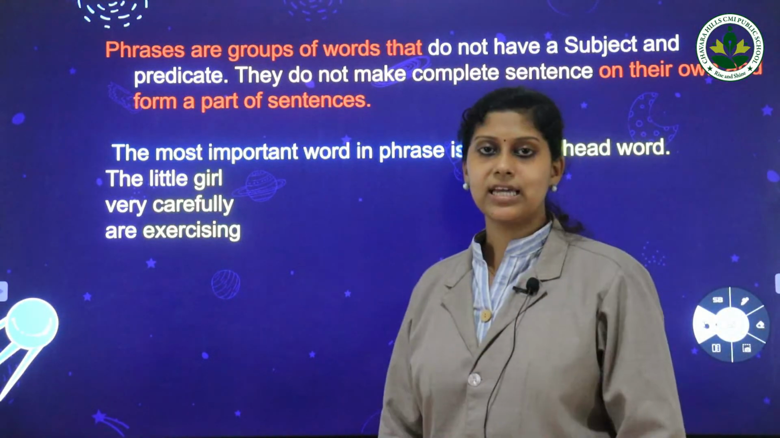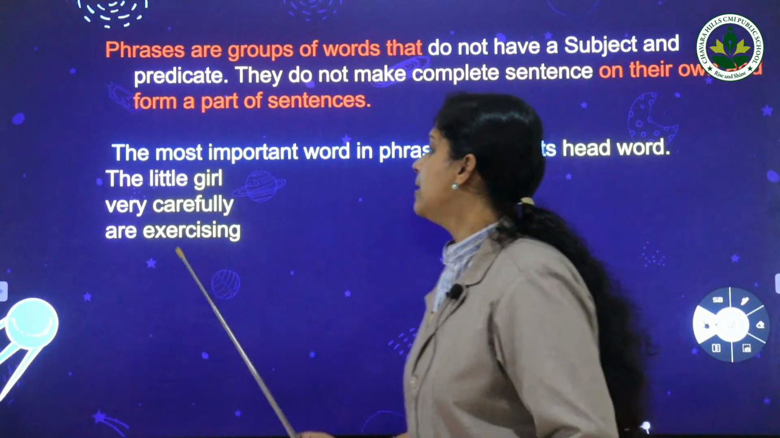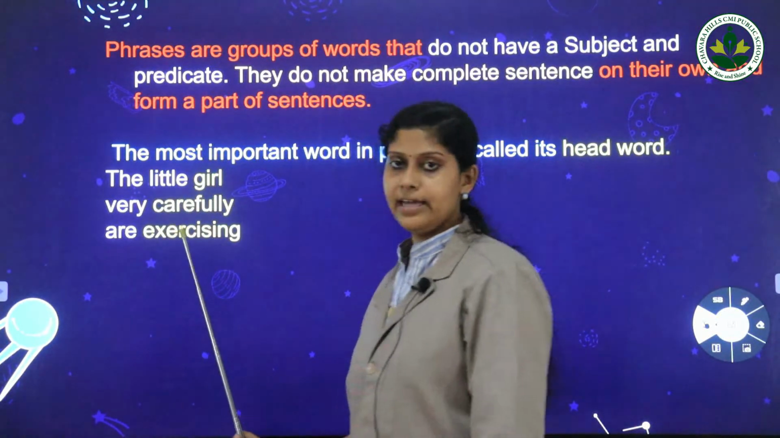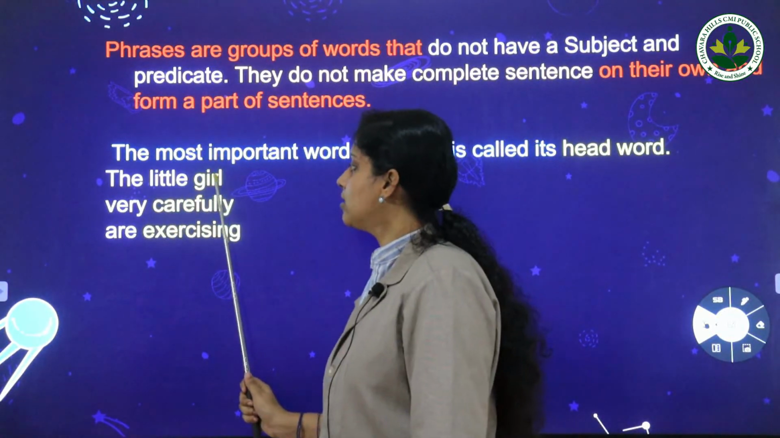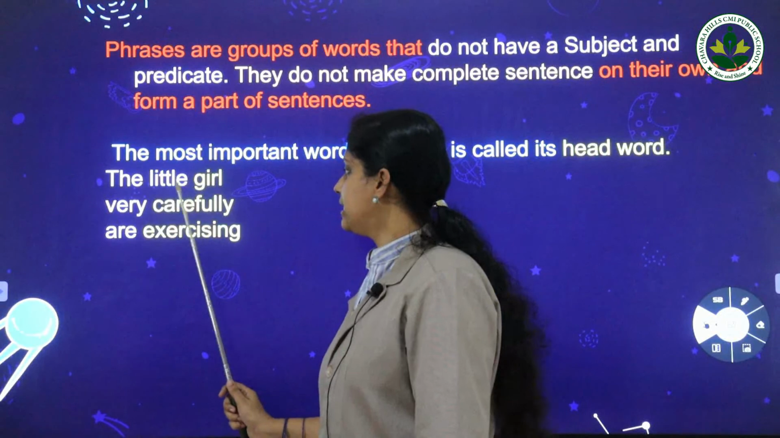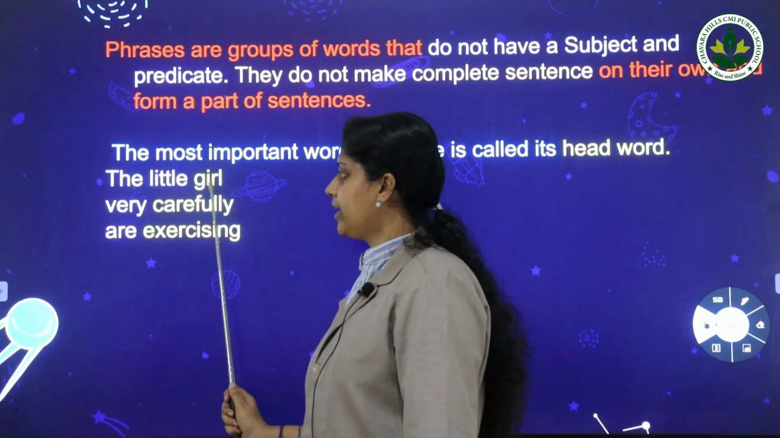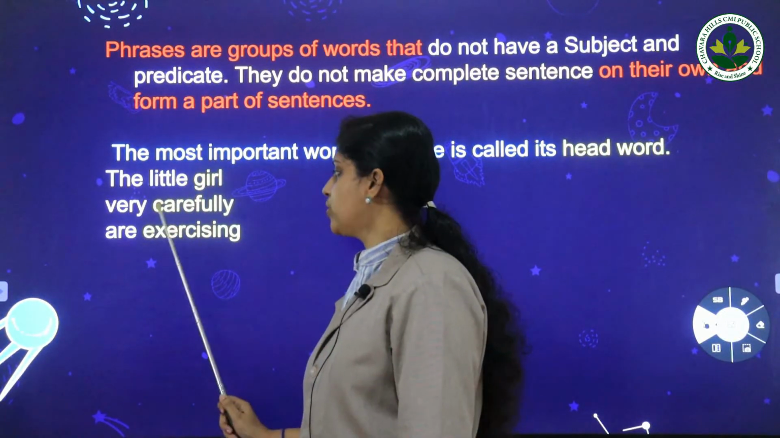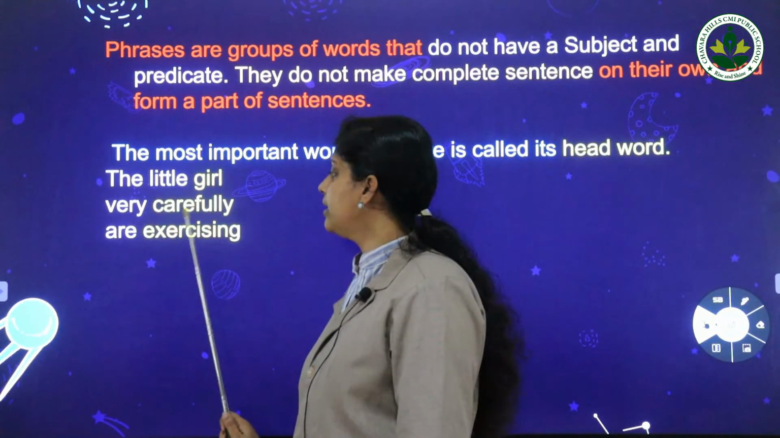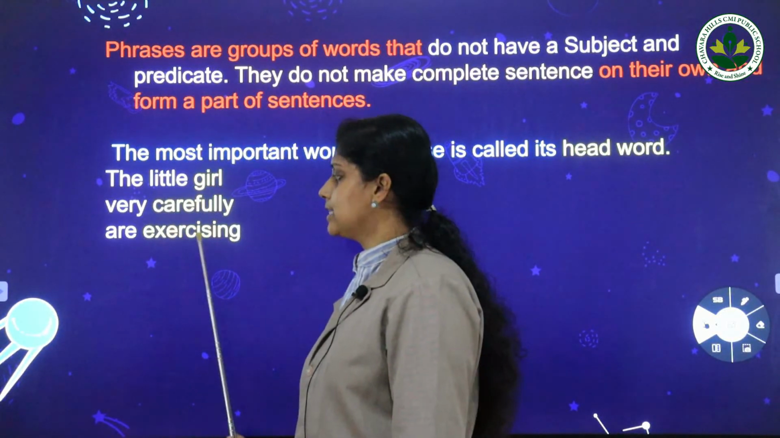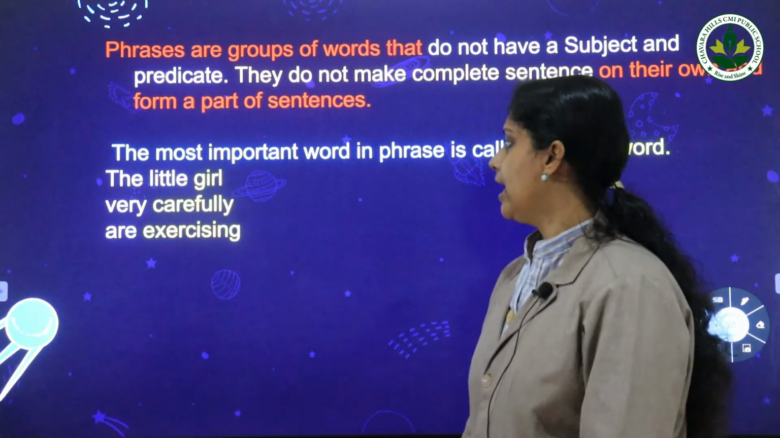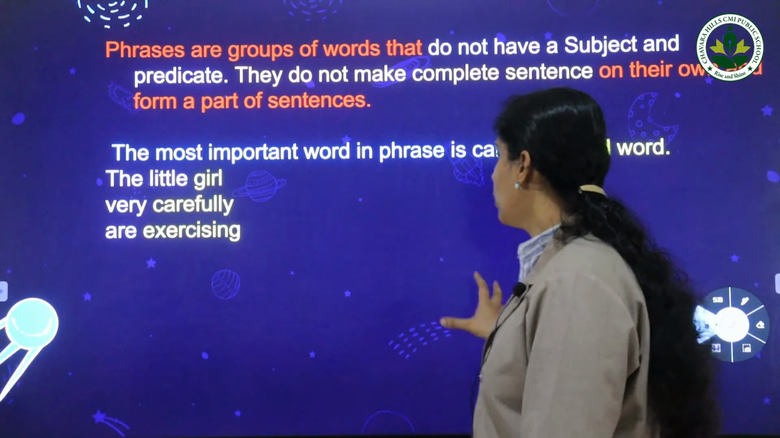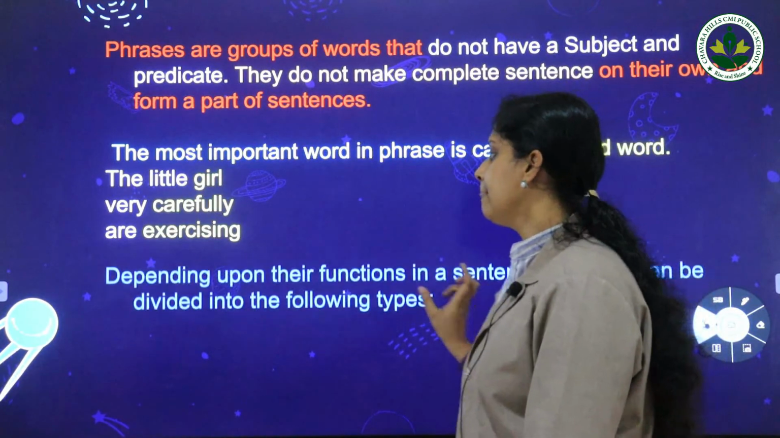Now let us check the previous words again. The little girl, very carefully, are exercising, and the last word is the head word. In the first one, the little girl, girl is the head word. The next one, very carefully, carefully is the head word. Are exercising, here exercising is the head word. The most important word in a phrase is called a head word.